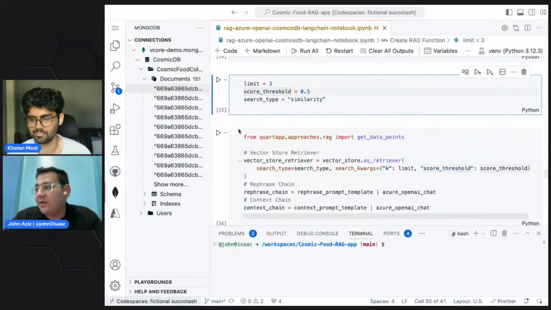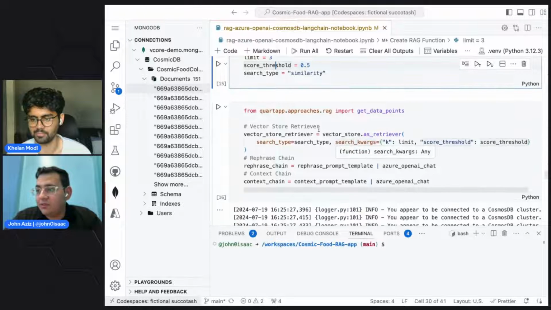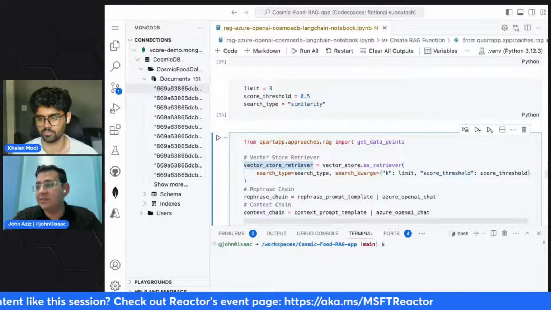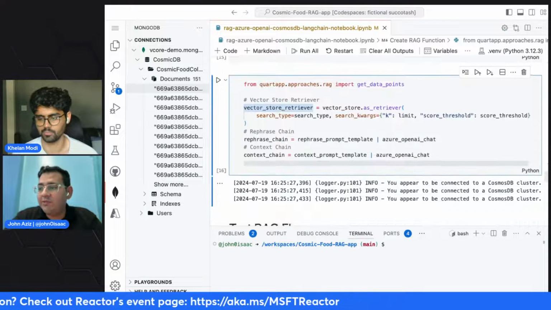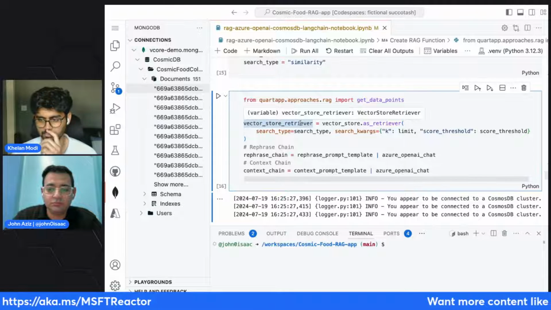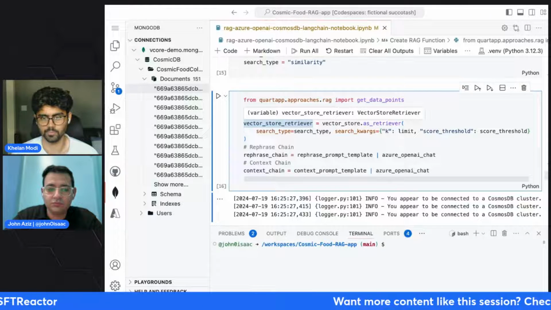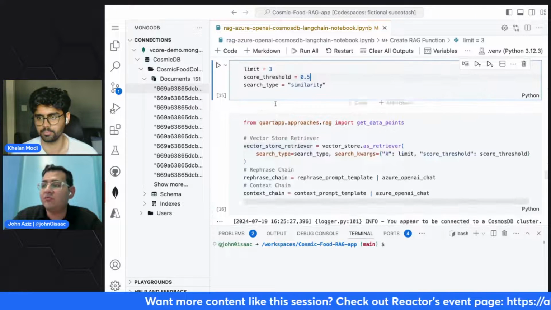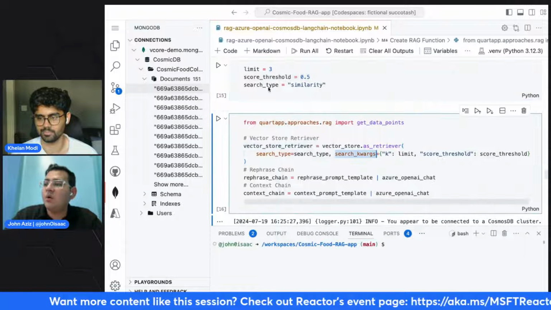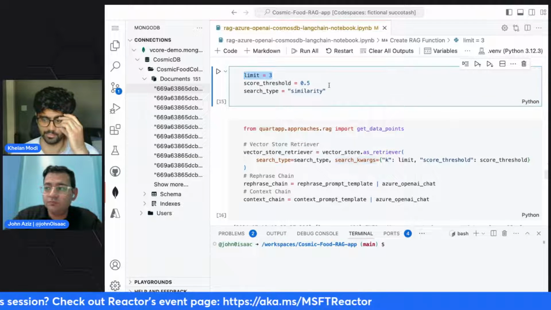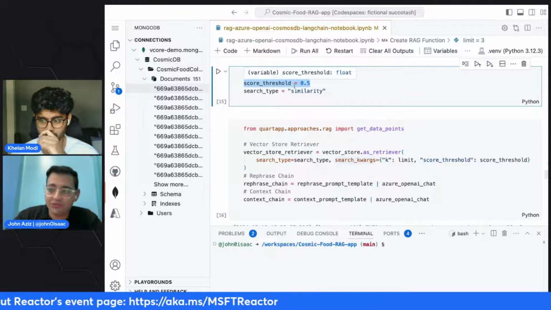And if you see here, in order to use Azure OpenAI in this setting, we had to create a retriever. In order for us to create a retriever, we limited the responses to 3 responses, and we have a score threshold for the search.